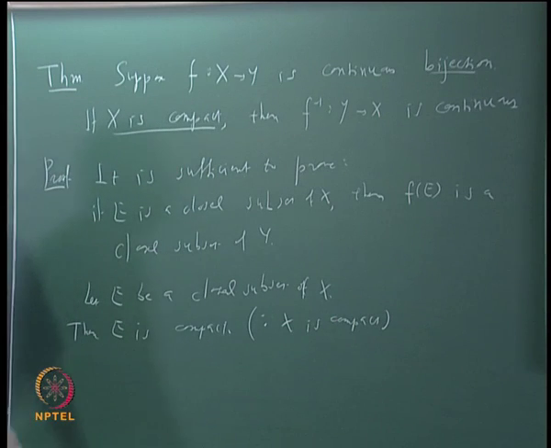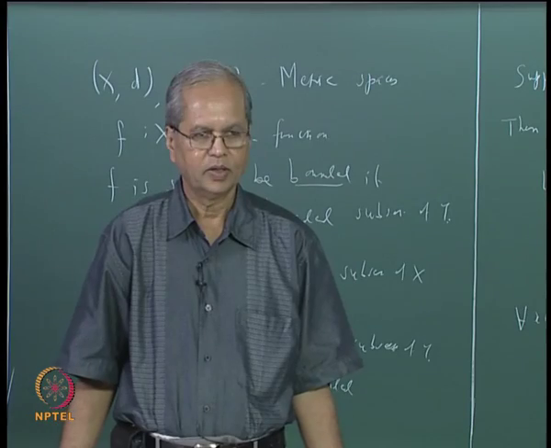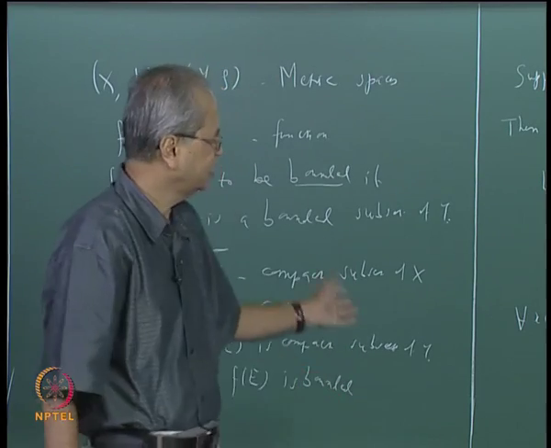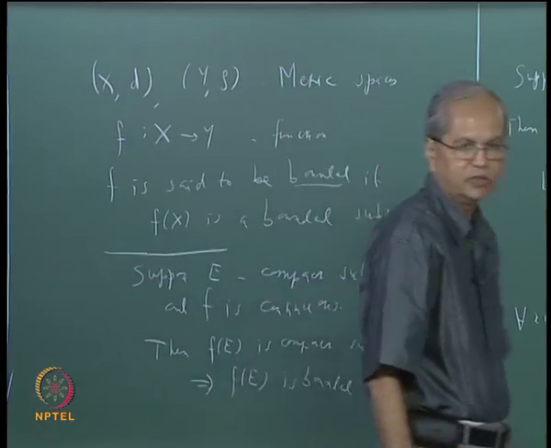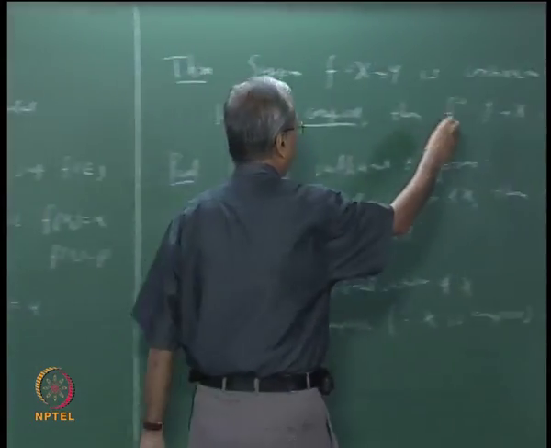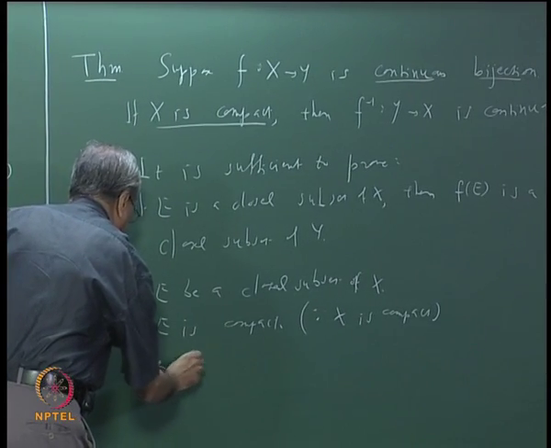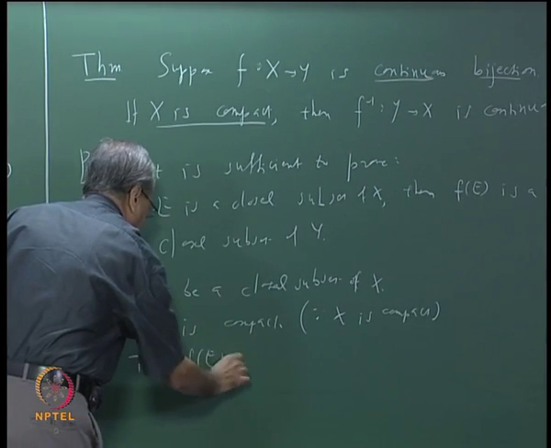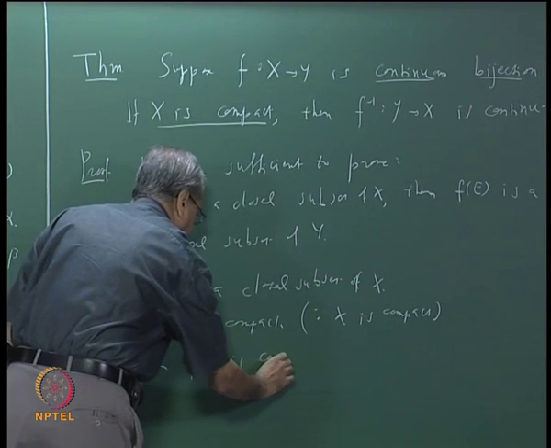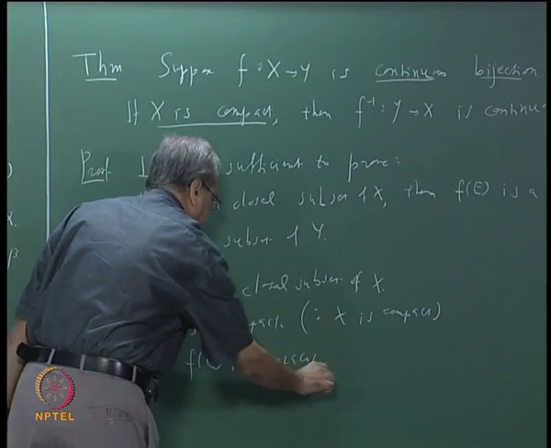Once we say E is compact, what can we say about f of E? f of E is also compact, because we have shown that f is a continuous function. So f of E is compact. What is the reason for this?